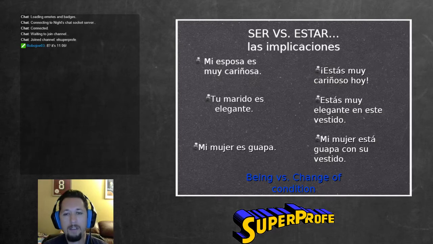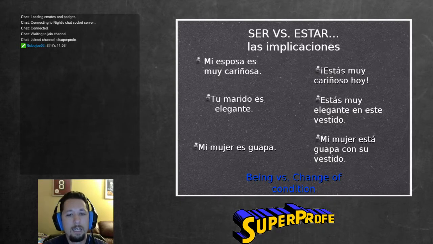On the other side, I have estás muy cariñoso hoy. Oh, you're being very loving. You're being very kind today. So in this one, I'm looking just at your state of being in the moment. Estás cariñoso. And I'm not really talking about a general characteristic. It could be a general characteristic too, but in the situation of the conversation, the general characteristic isn't important. What's important is how you're acting today. And so I'm talking about how you're acting very kind.